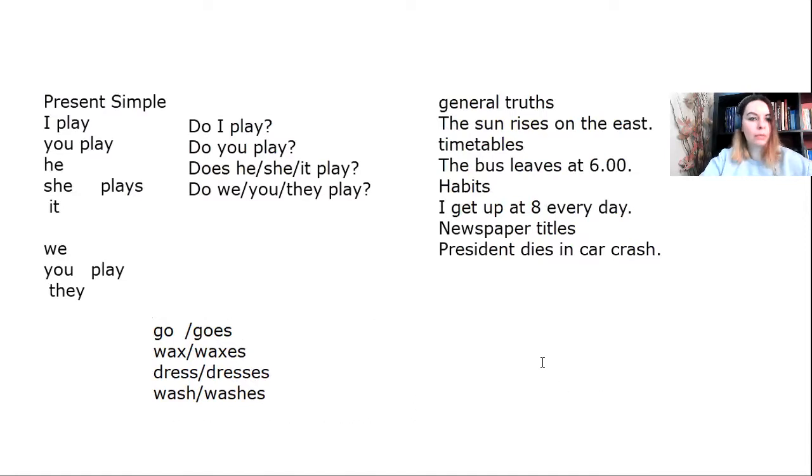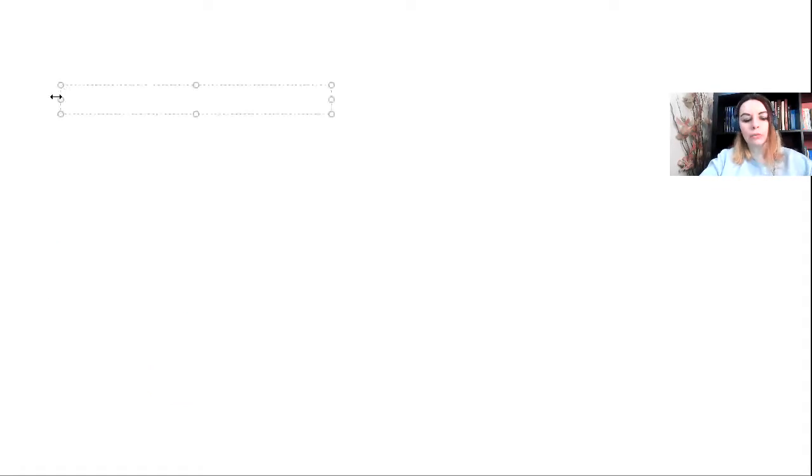Now, what else in the present? Okay, I said that we use that for general truths, for timetables, habits, newspaper titles. Now, let's differentiate it with the present continuous tense. Present continuous. Now, this is formed with the verb be, I am, plus ing in the ending of the verb.